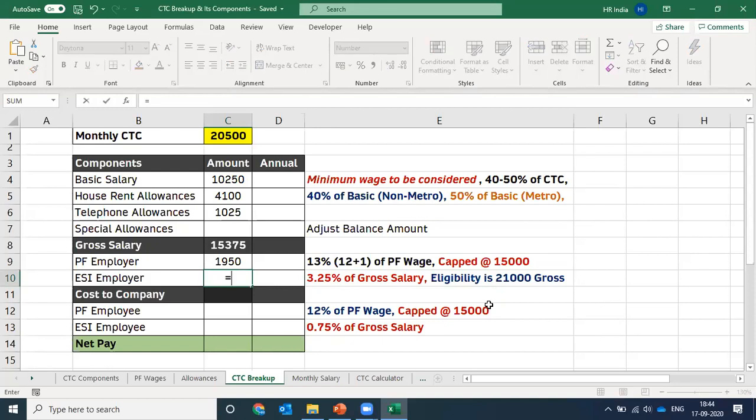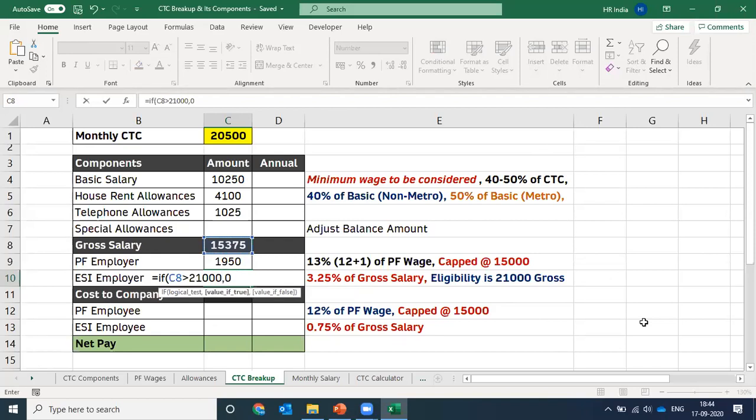And let's try to input a formula which can automatically calculate the contribution on the basis of eligibility and non-eligibility, right? So let's again input the if function. Again, the if function is a logical test. This time I want to put in the logical test on the basis of eligibility of an employee. What is the eligibility criteria? If the gross wages of an employee is more than rupees 21,000, it means anyone whose gross salary is more than rupees 21,000, the person is not eligible for ESI.